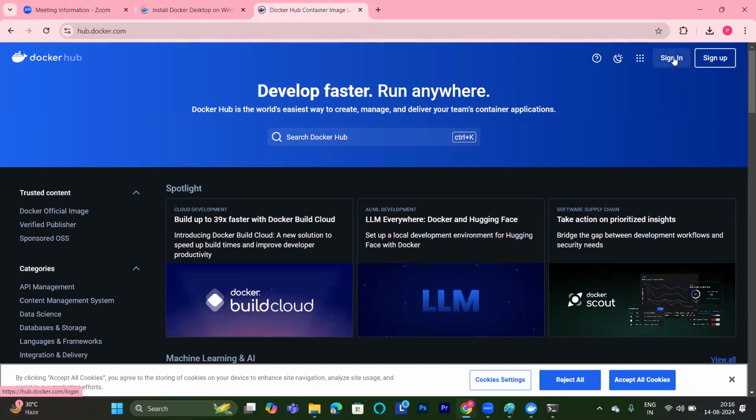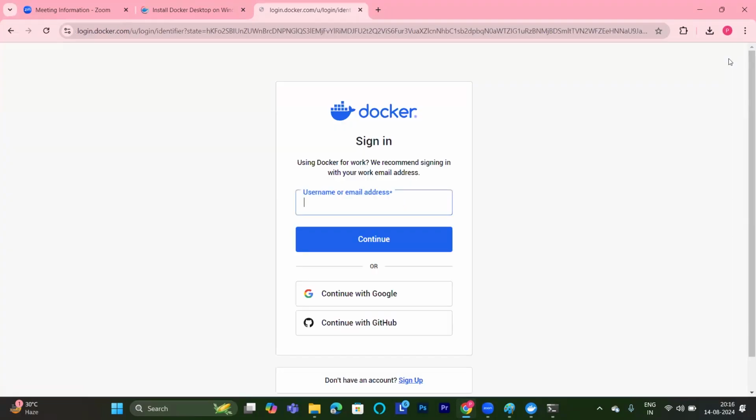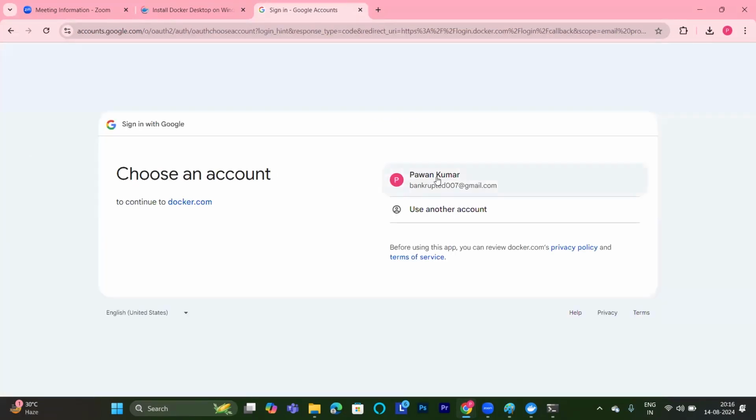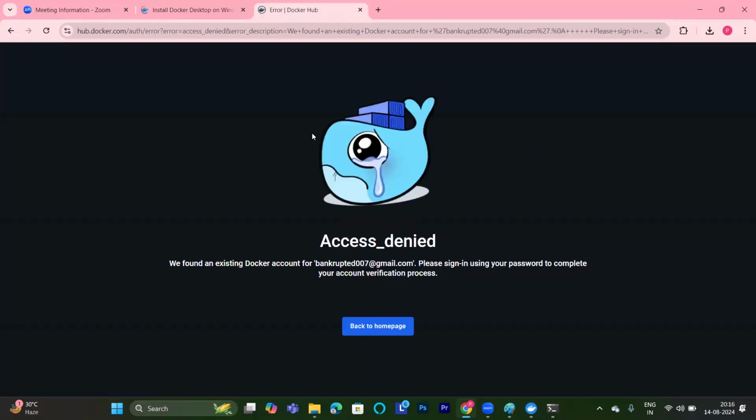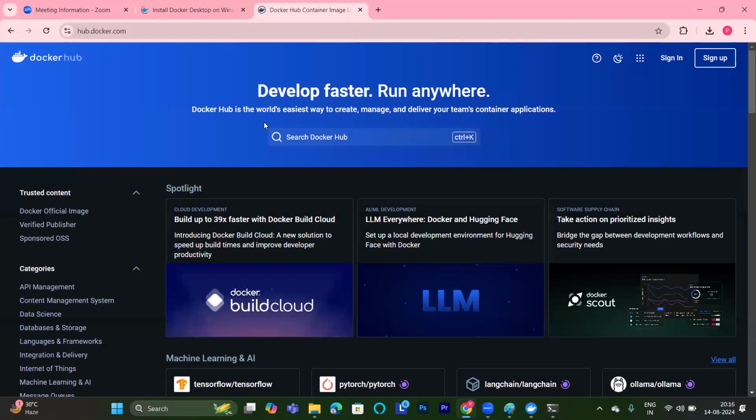Please sign in here, or sign up. Sign up means please create one account here. This is the process of creating the account. I am creating one account here, or you can log in by using this. Continue. Sign in. Now see, hub.docker. Access denied. Back to the home page. What is this? Please sign in with the password. Complete verification here.